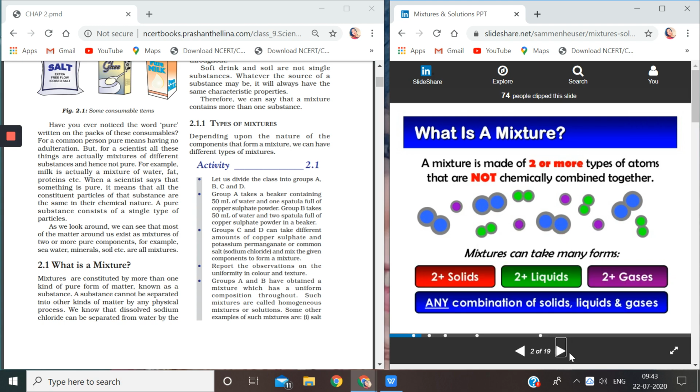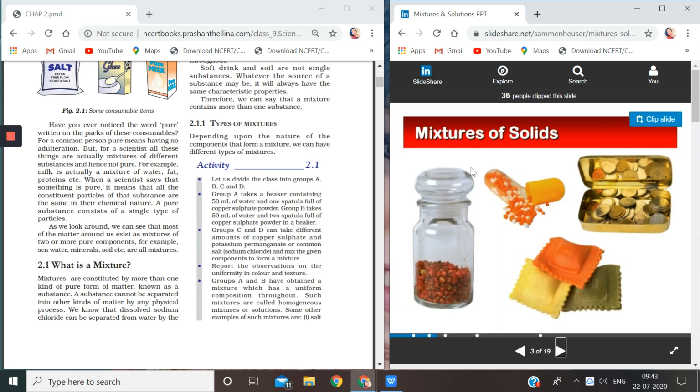Okay. Now let's see. Mixture of solids. See here, the jar is a solid and we have kept some solid particles in it. So this is a mixture. Two solids have been combined here. Okay, this is also a mixture.